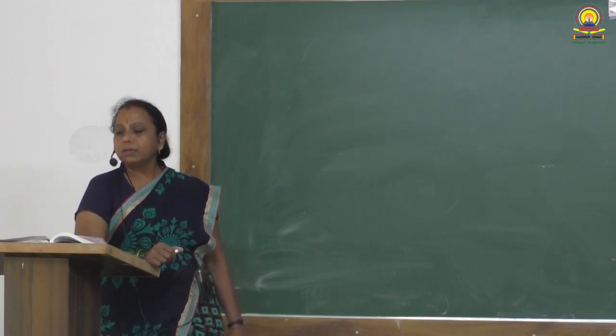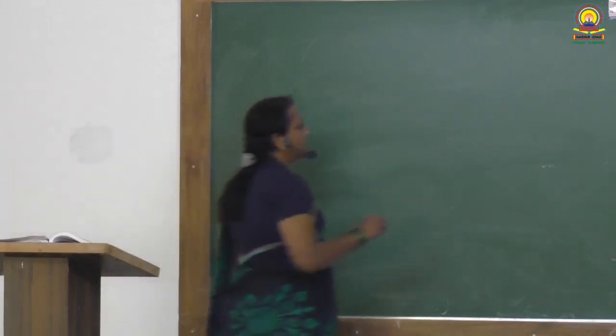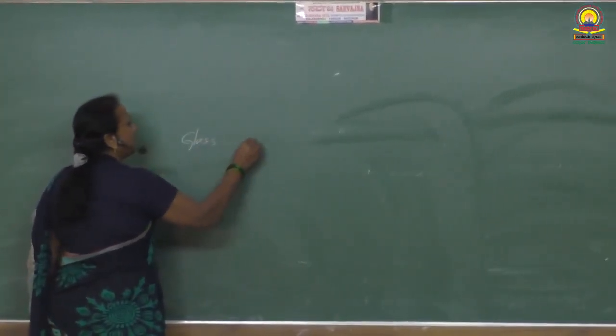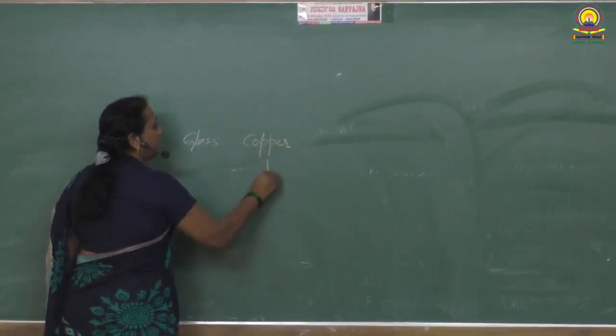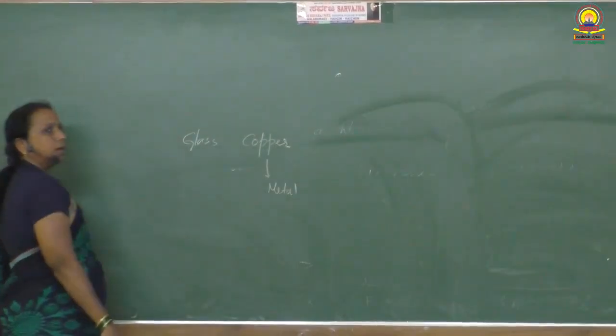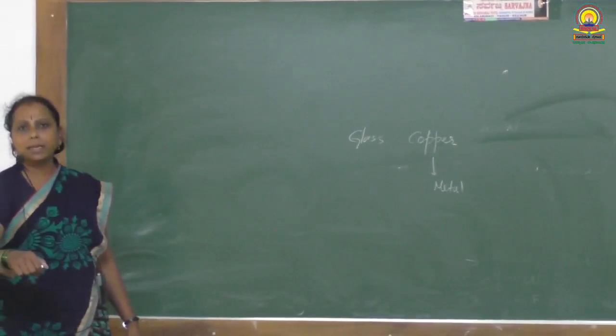Next question: between glass and copper, which one is isotropic in nature? Copper is a metal. All metals are in crystalline form except mercury, which at room temperature is a liquid.